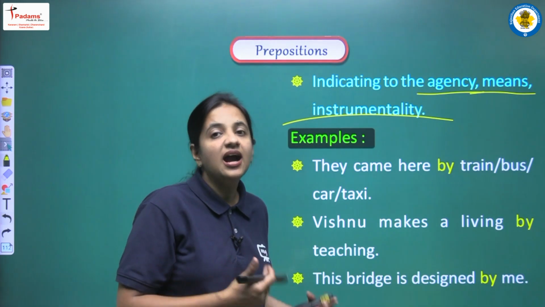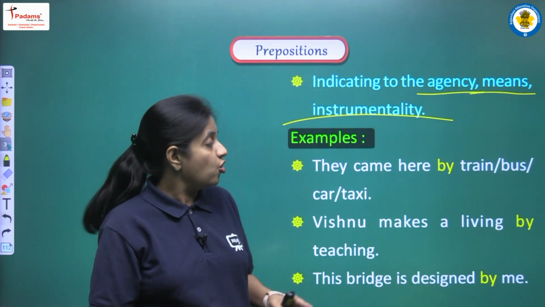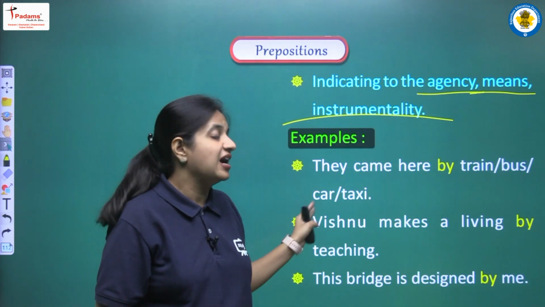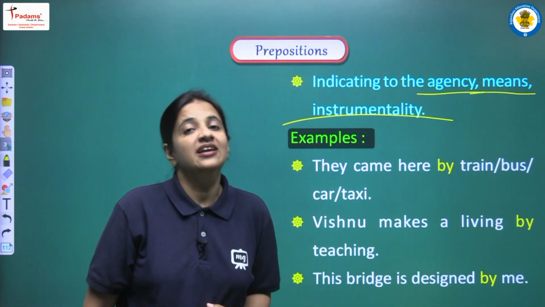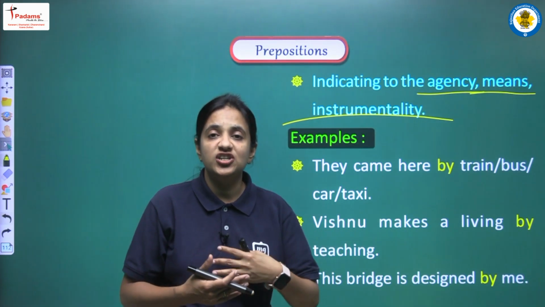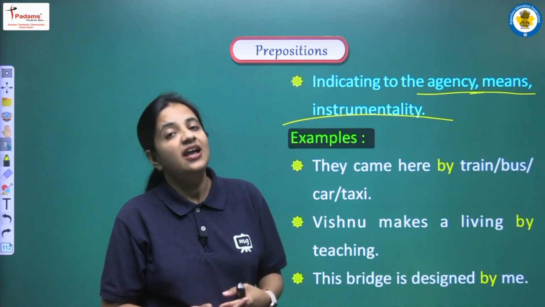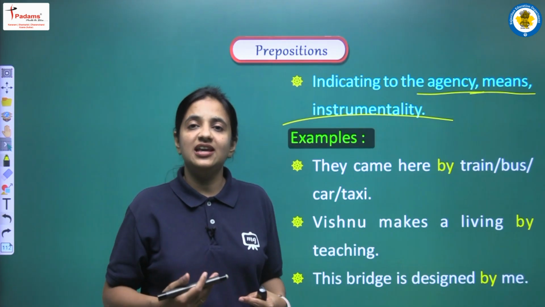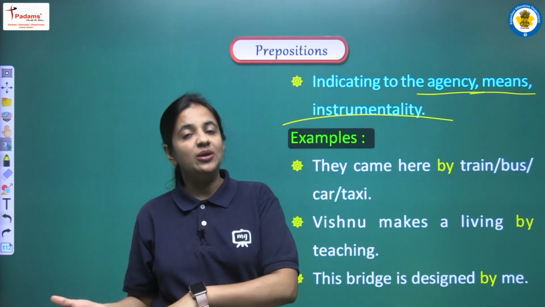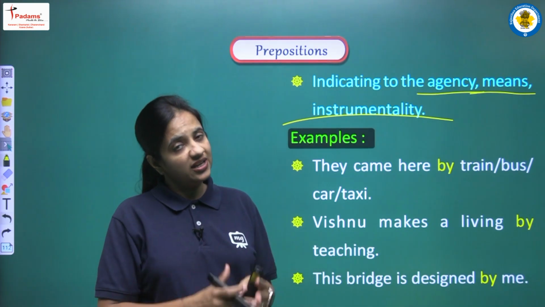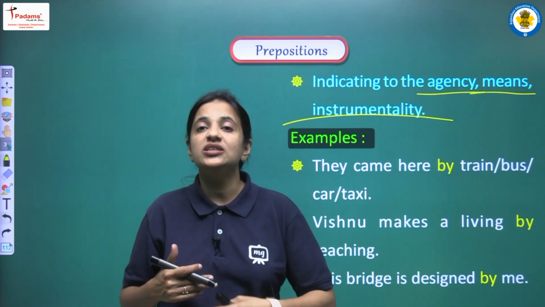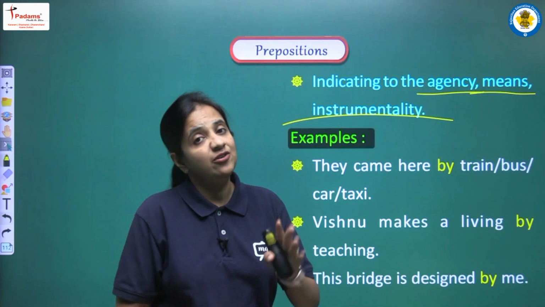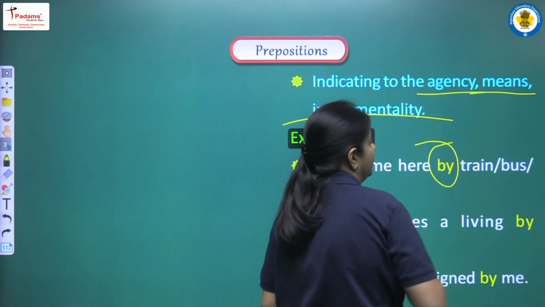bus, there can be car, there can be taxi. So all these things, train, bus, car, taxi, ये सब चीज़ें क्या हैं? ये सब चीज़ें you know ट्रांसपोर्टेशन के मीन्स हैं. ओके, इन्हीं के हेल्प से हम लोग you know ट्रैवल करते हैं, हम लोग ट्रांसपोर्ट करते हैं from one place to another place. So here in this sentence we are trying to show the means of travelling, and for that we are using by, right.